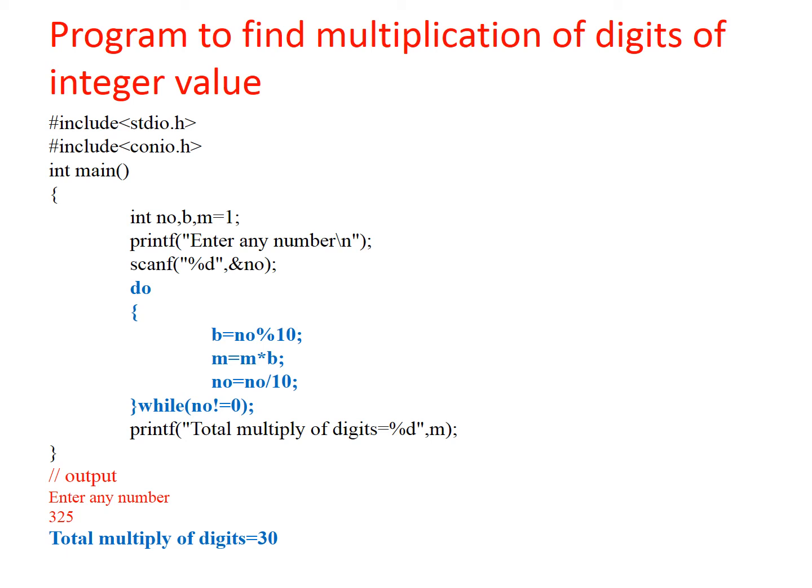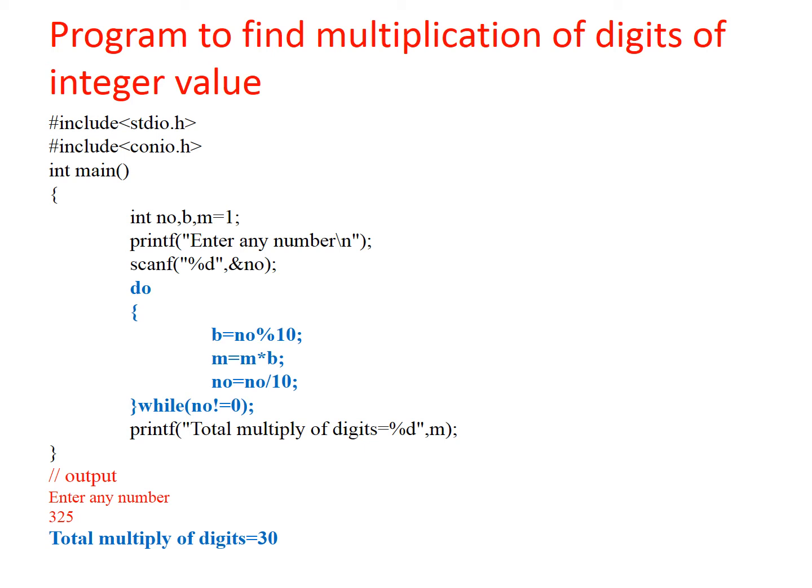This is the program which finds the multiplication of the digits of an integer value. That means if I enter the value 72, then I am expecting the output as 7 multiplied by 2, that is, the answer should be 14. For that, we have included the header file at the start of the program. In the main program, in the first line, we initialize the variables. Declaration of the variables will be carried out.